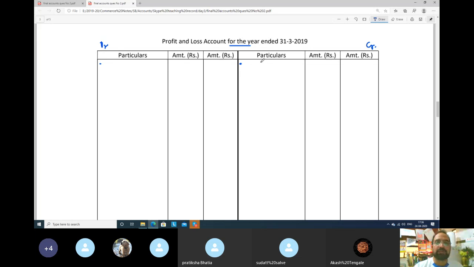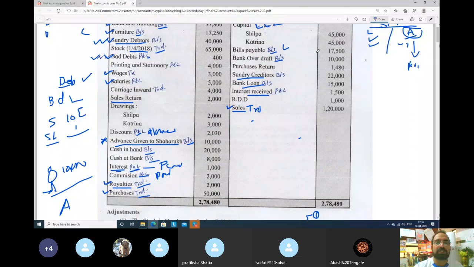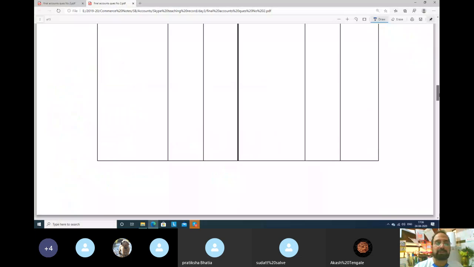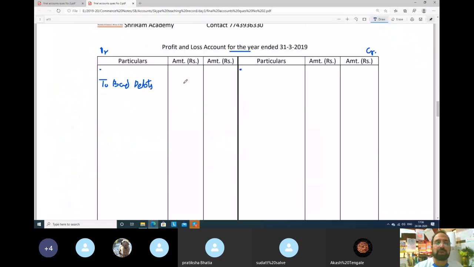So after leaving the first line on both sides, we will take bad debts. What is the amount of bad debts, guys? 400 rupees. But there are three ticks, so we will take 400 in the inner column of our profit and loss account. Inner column is here.